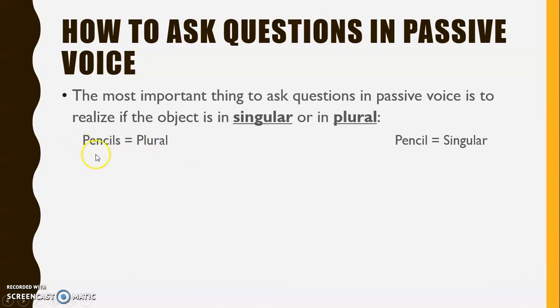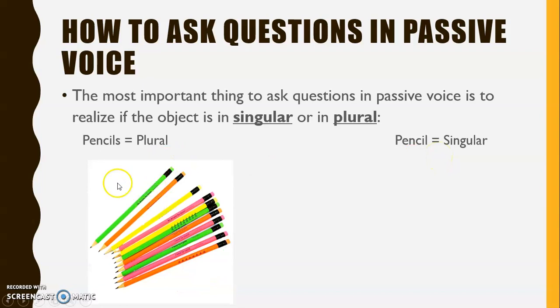For example, pencils is plural and pencil is singular. When we say pencils, we're speaking about more than one pencil. But when we say pencil, this is singular, we're speaking about only one pencil.